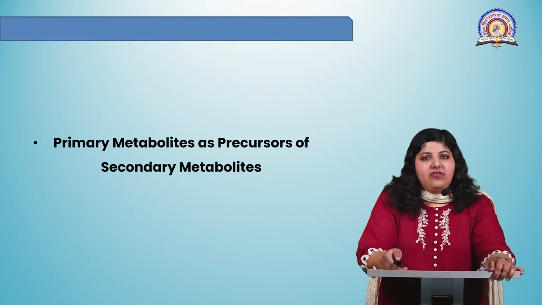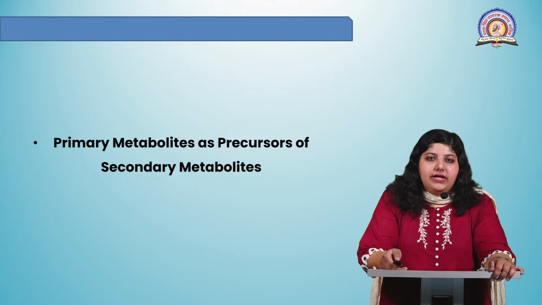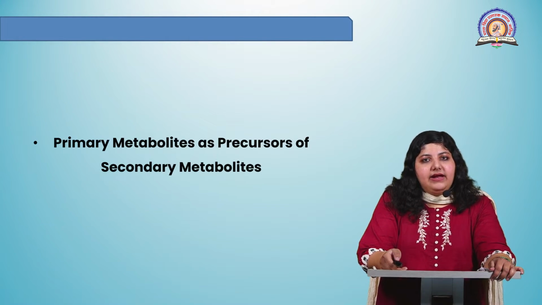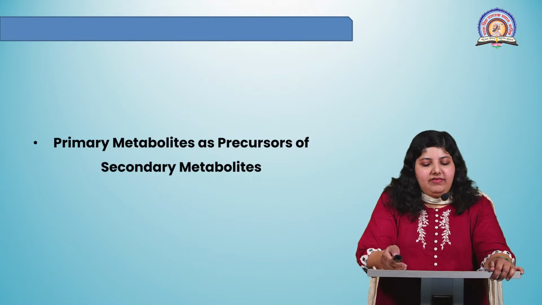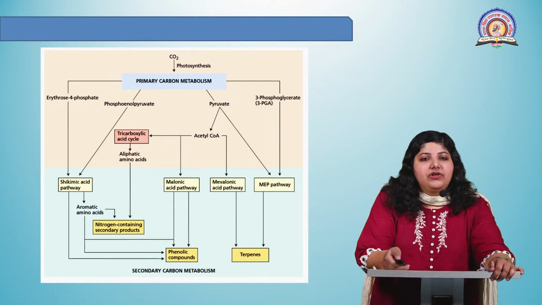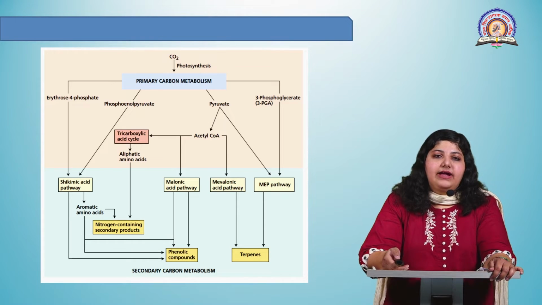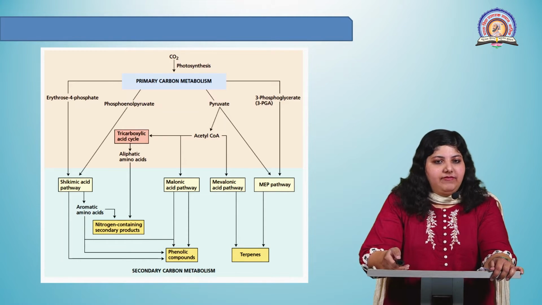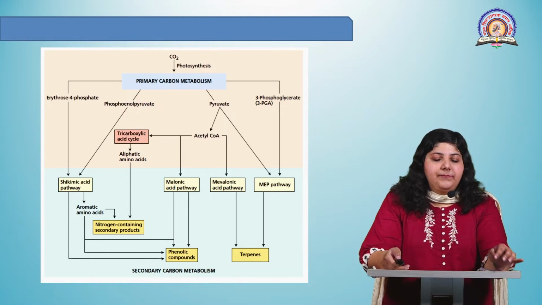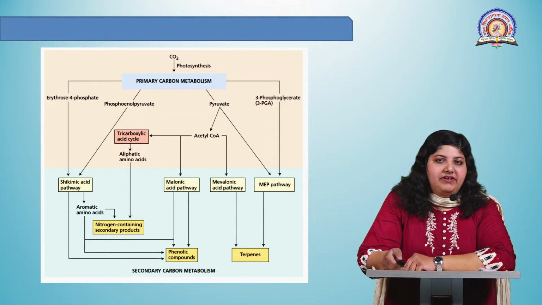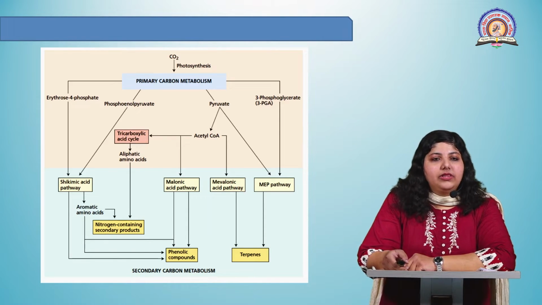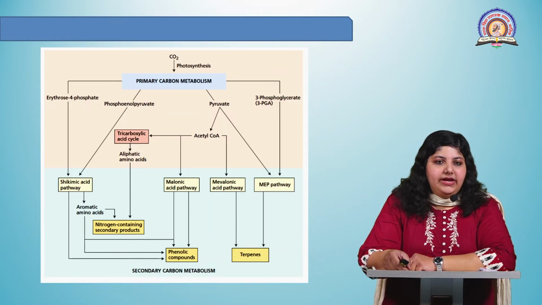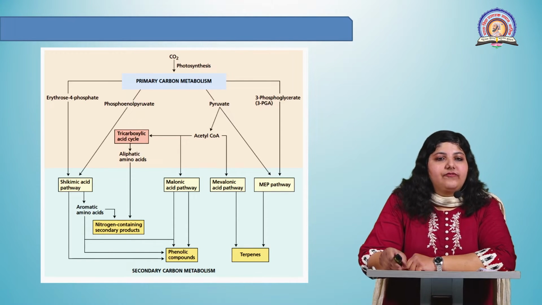Now we will be seeing how primary metabolites act as precursors of secondary metabolites. The primary metabolites are those products which are formed at the end of primary metabolic pathways. Those primary metabolites act as raw materials, or precursors, for the production of secondary metabolites. Let us see how that takes place. In front of you, you have a schematic diagram of the different pathways of the production of secondary metabolites, and we can see here the different products of primary metabolism involved in the production of secondary metabolites. For example, in the given figure, on the left side, you can see erythrose 4-phosphate and phosphoenol pyruvate.